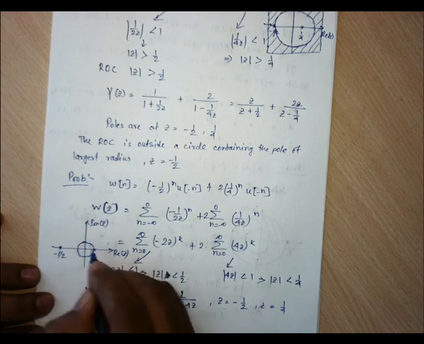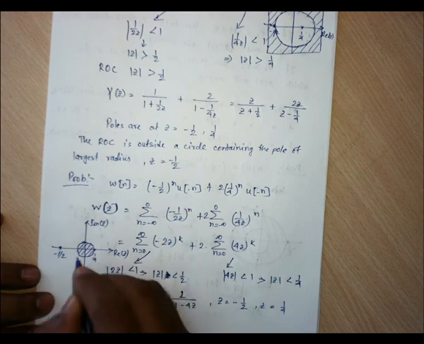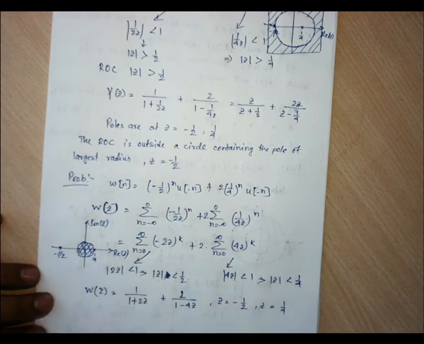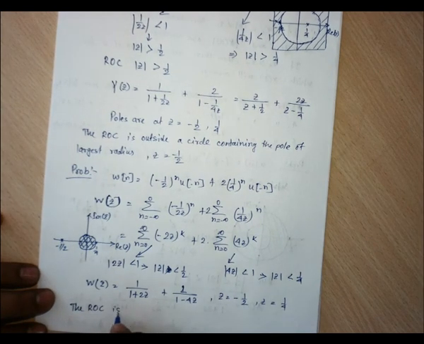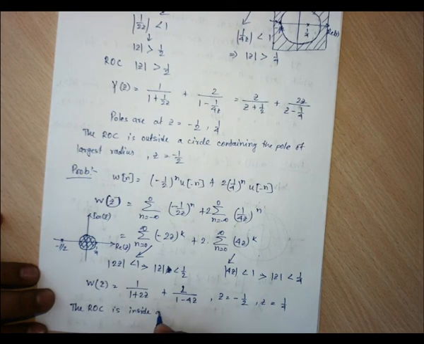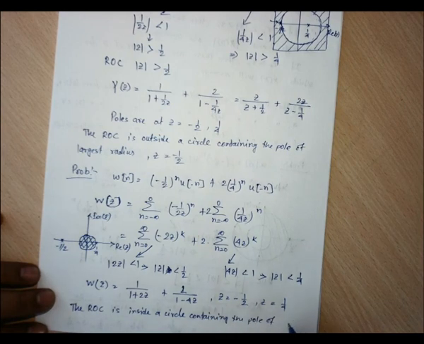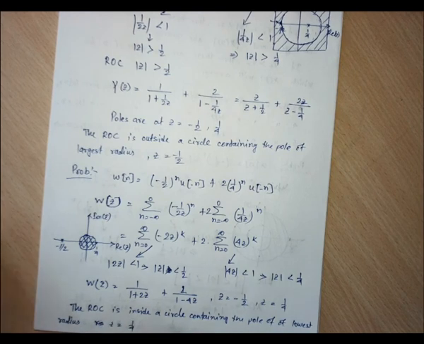This is the region inside the circle of lowest radius. The ROC is inside a circle containing the pole of lowest radius, here z equals 1 by 4. Lowest or smallest radius, here the largest, here the smallest.